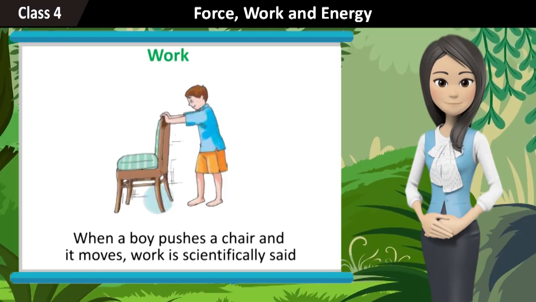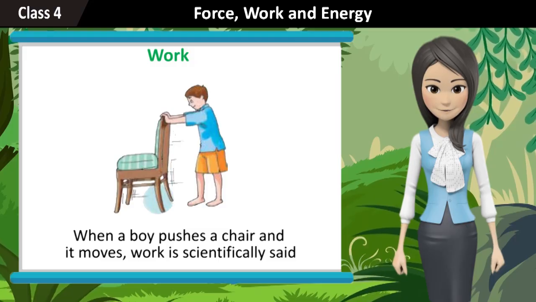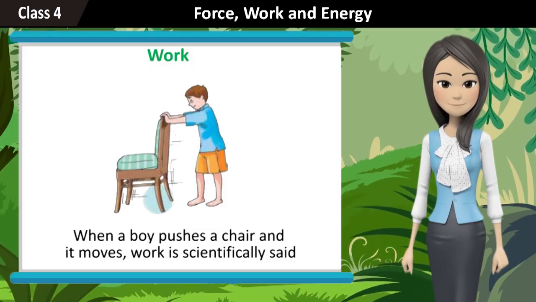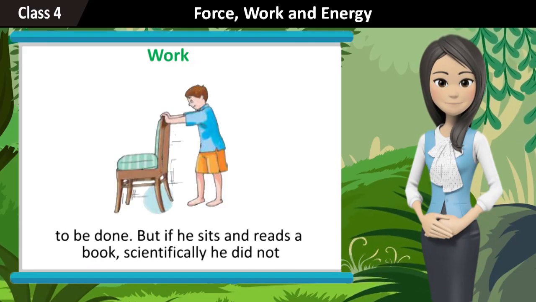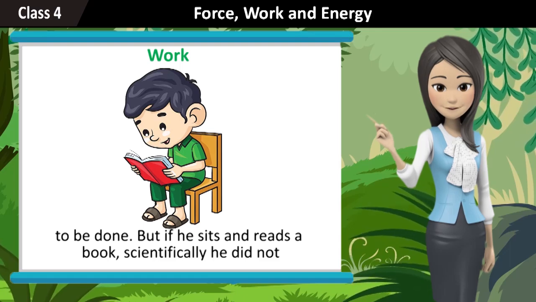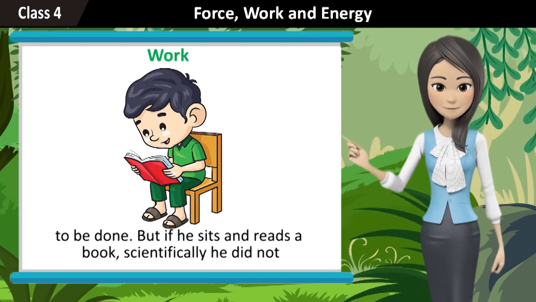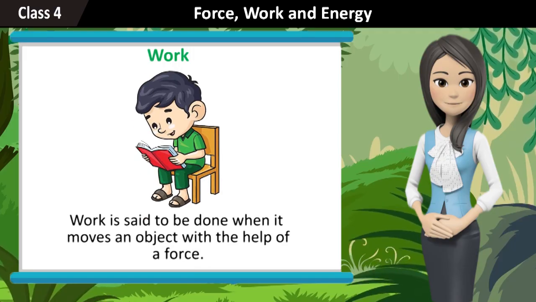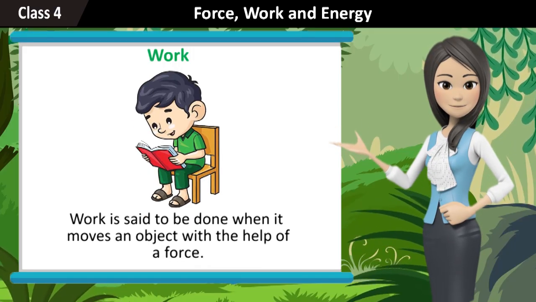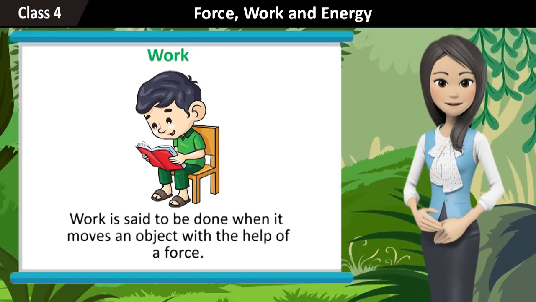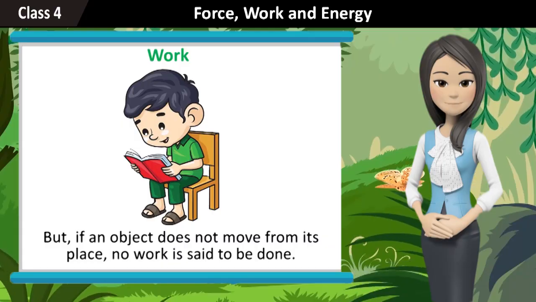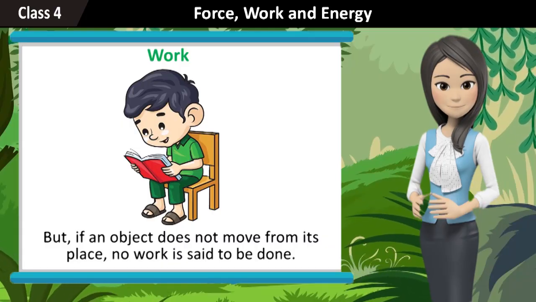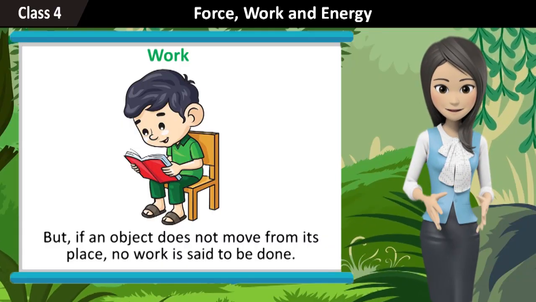Work. When a boy pushes a chair and it moves, work is scientifically said to be done. But if he sits and reads a book, scientifically, he did not do any work. Work is said to be done when it moves an object with the help of a force. But if an object does not move from its place, no work is said to be done.